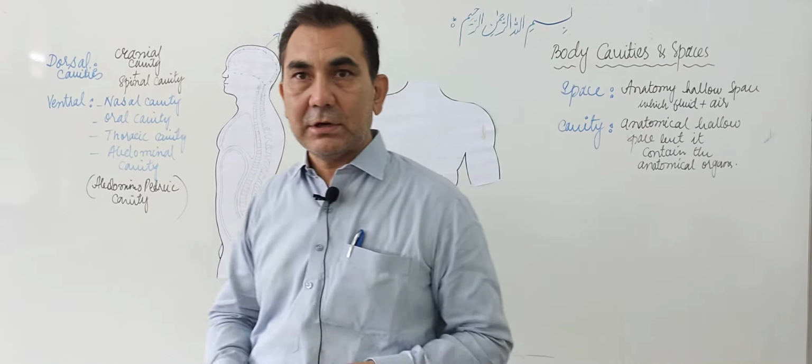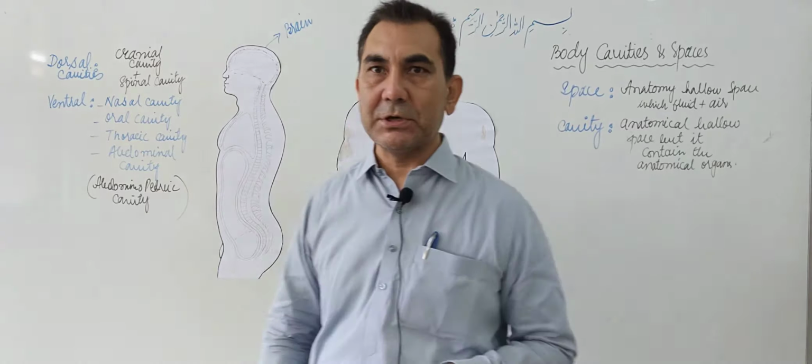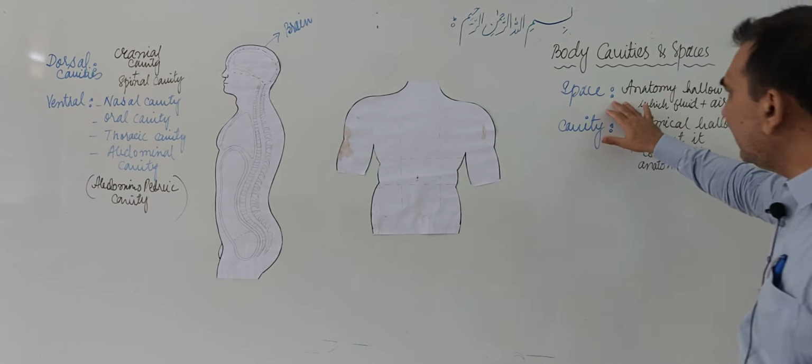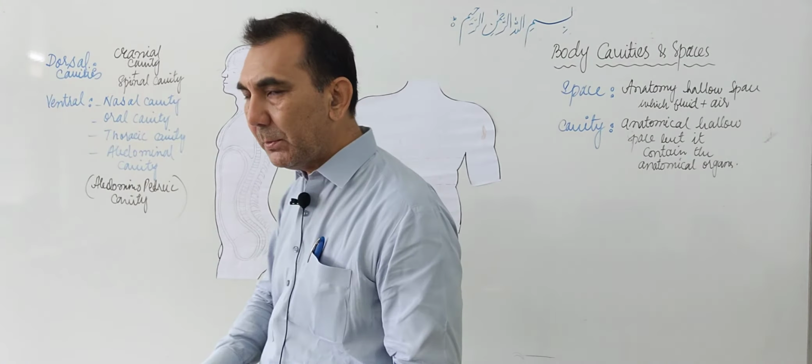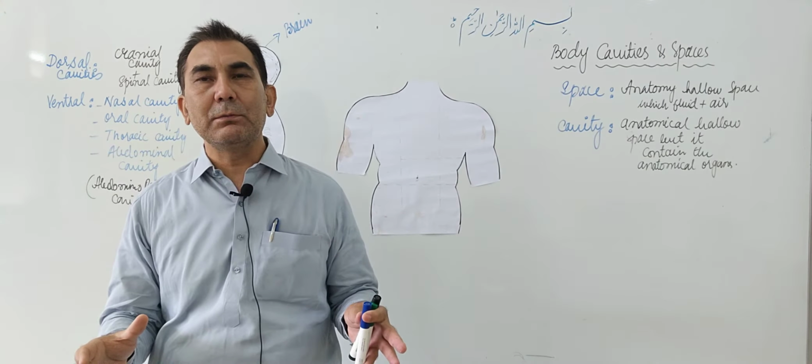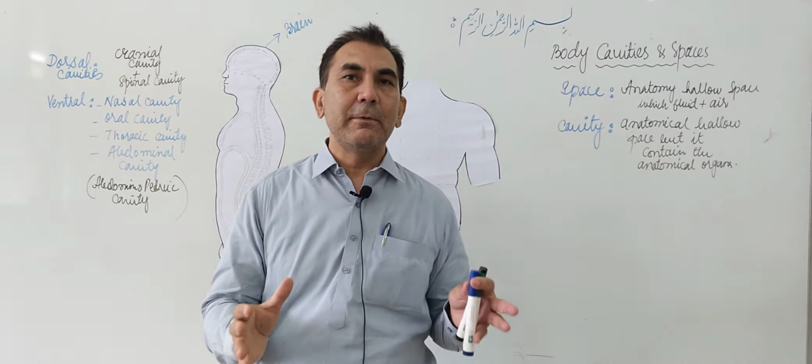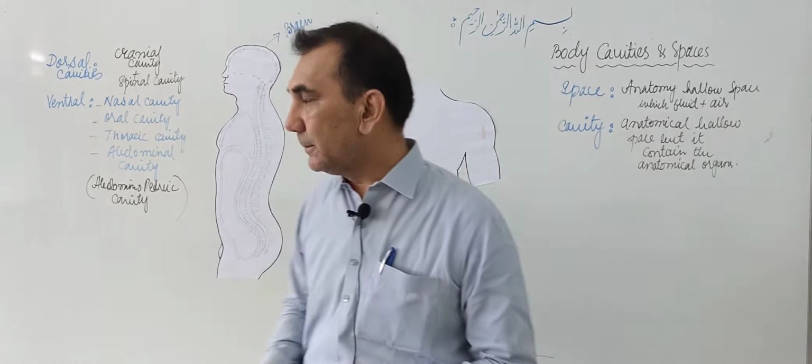But inside the cranial cavity a space is present. As I told you earlier, a space is a hollow anatomical structure present inside the human body, which is filled with fluid or air.